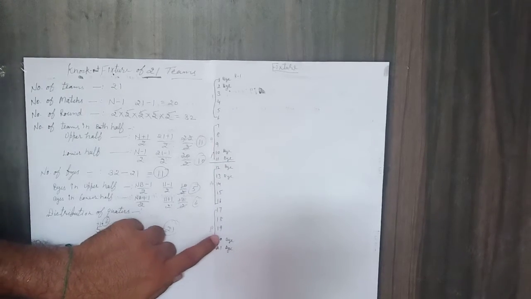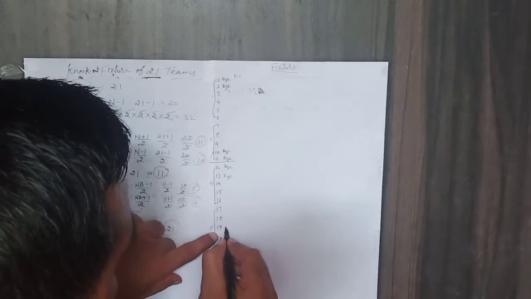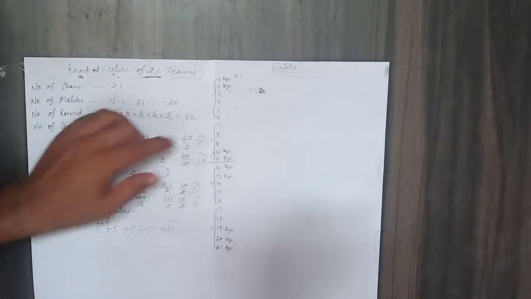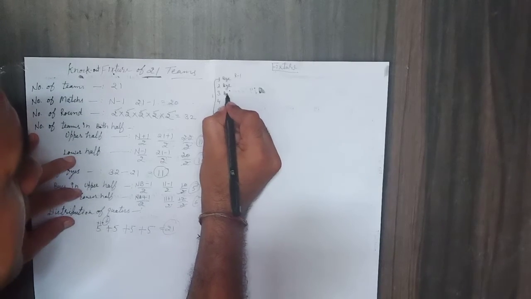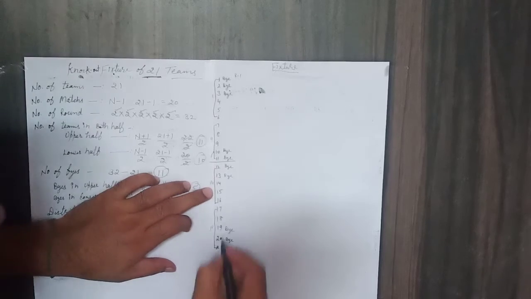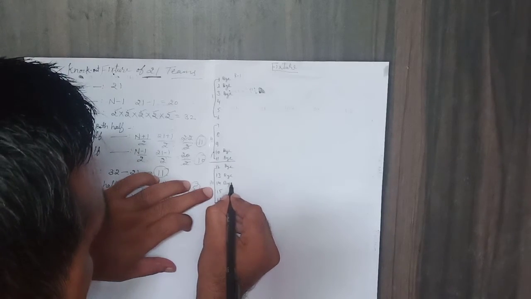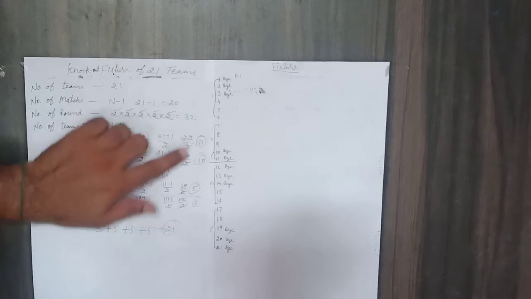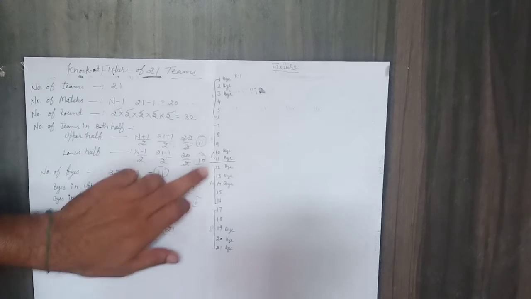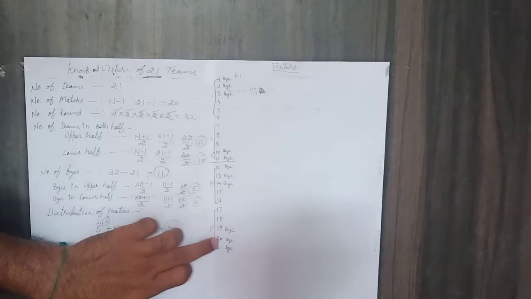Then again we will come back, ninth bye, bye number 10, and then the last bye number 11. So total 5 byes are given in the upper half, and 6 byes are given into the lower half.